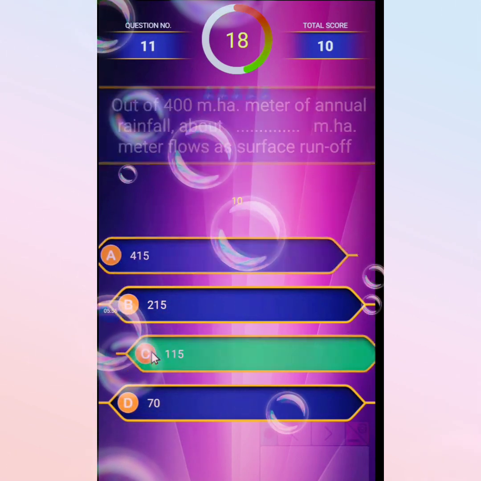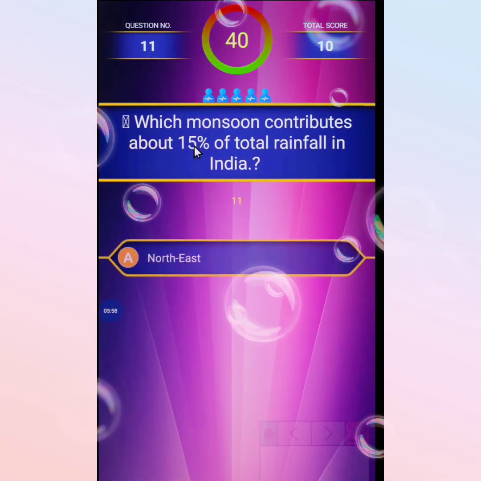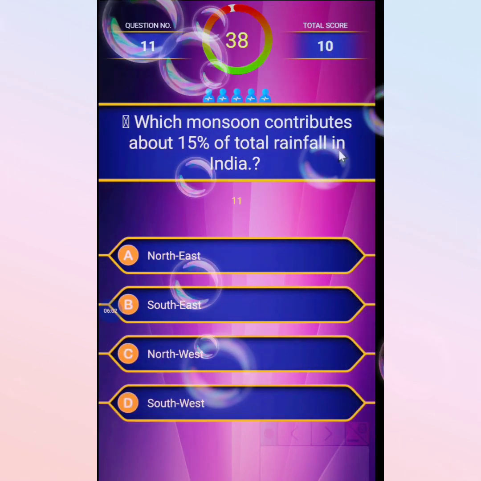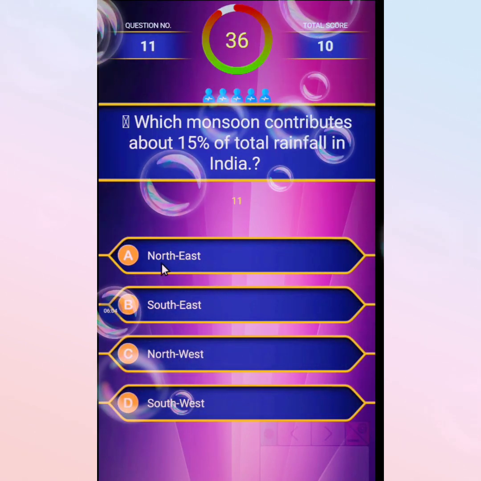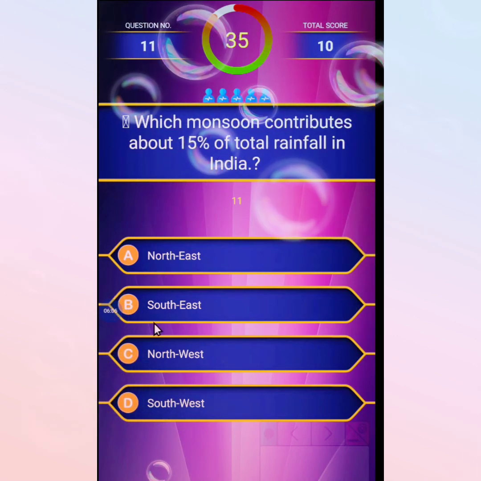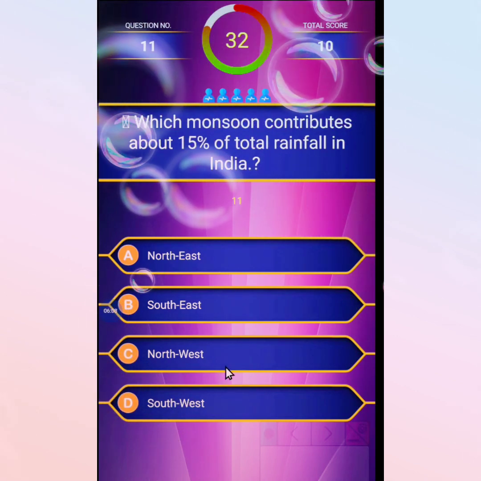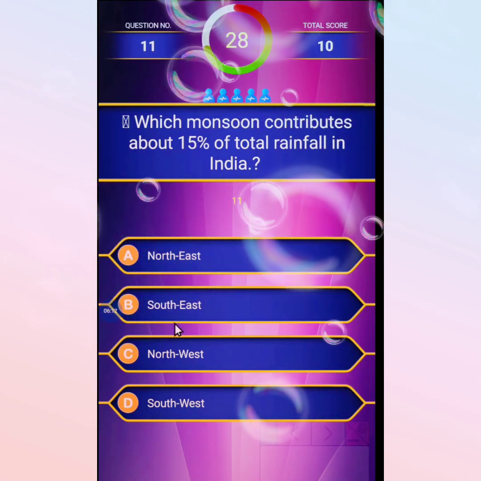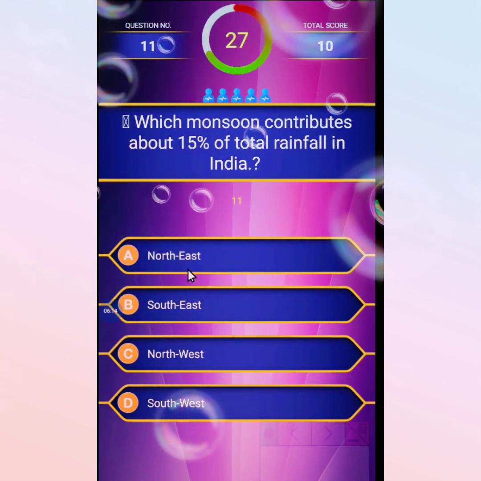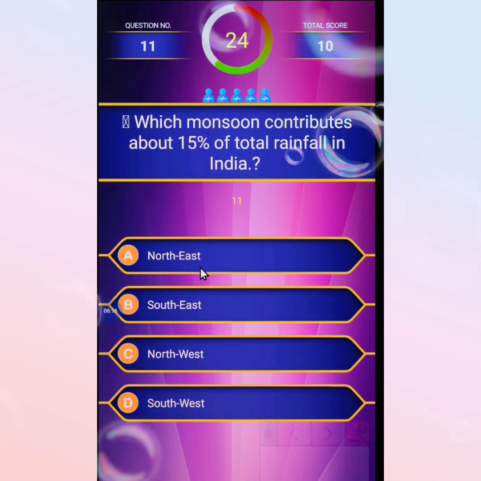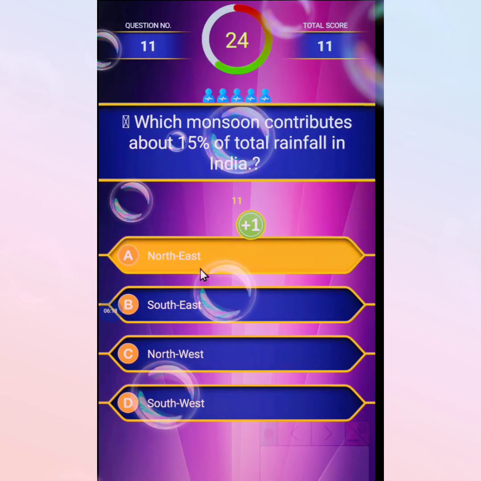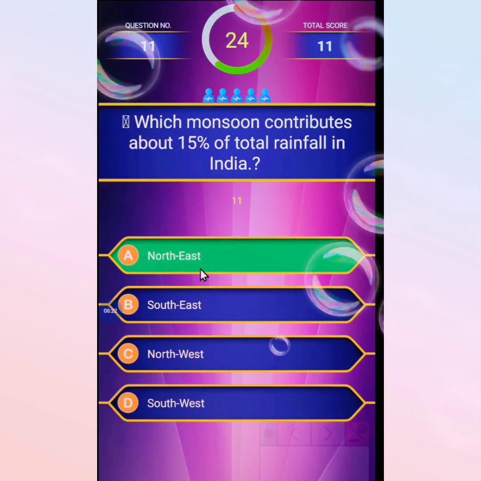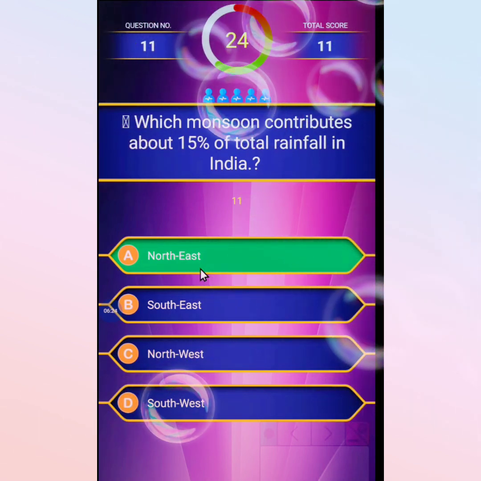Going through the next MCQ: which monsoon contributes about 50% of total rainfall in India? First option northeast, second southeast, third northwest, the last southwest. The correct option is northeast. Yes, northeast monsoon contributes 50% of total rainfall.